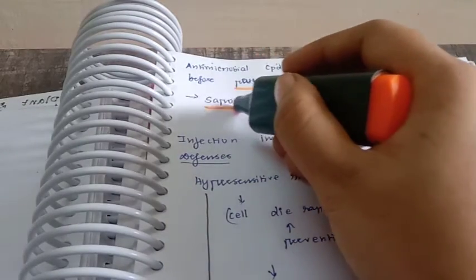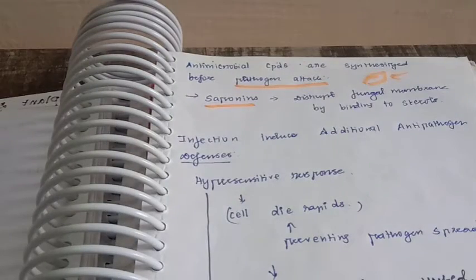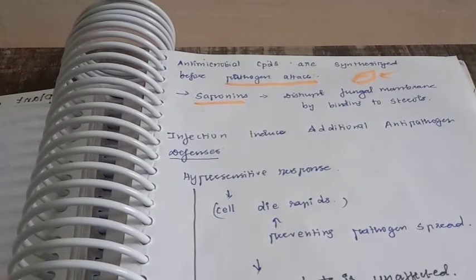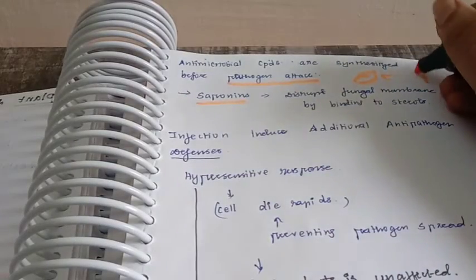One such compound is saponins. The role of saponins is that they disrupt the fungal membrane by binding to the sterols. Sterols are long chain fatty acids present in the plasma membrane, and saponins will disrupt the fungal membrane. This is one such mechanism of plant defense.